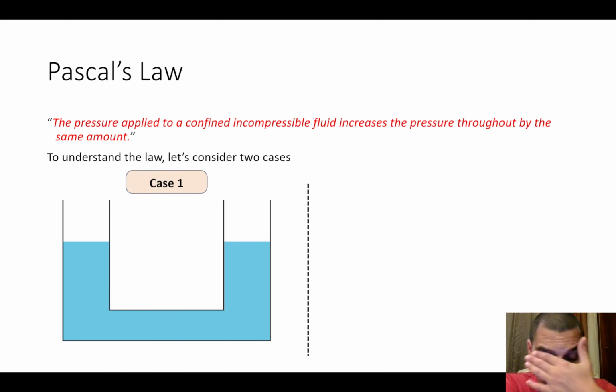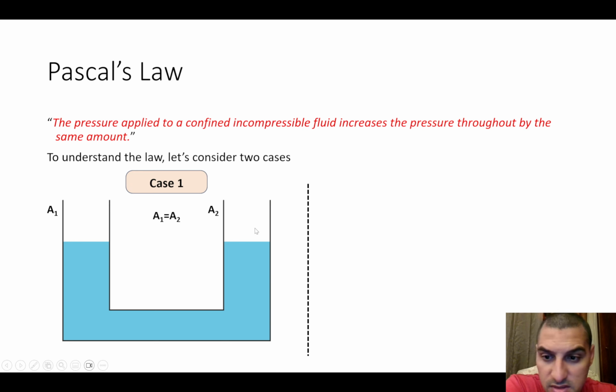The first case is a container that has a U shape, and this container has two sides that are open to the atmosphere. The areas of these two sides are equal, so A1 equals A2, and of course the fluid is filling part of the container, and this is a connected fluid.